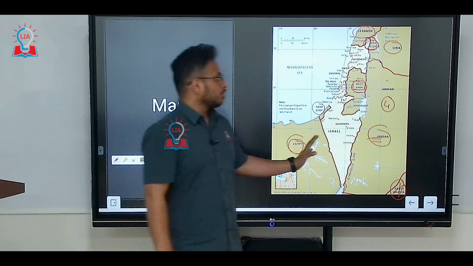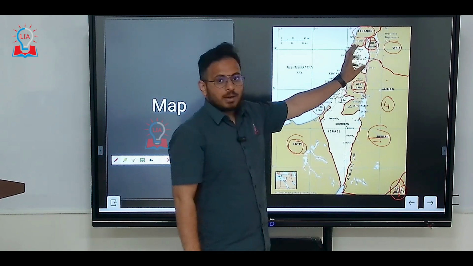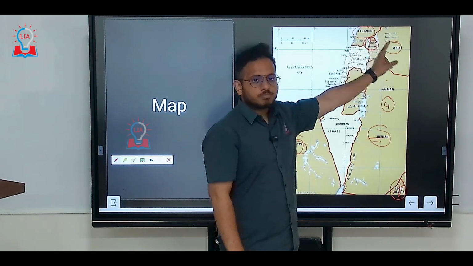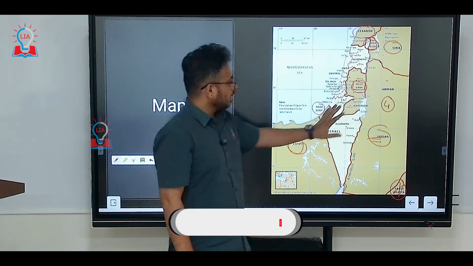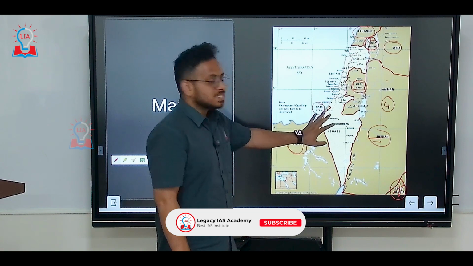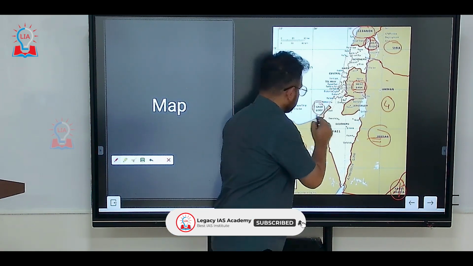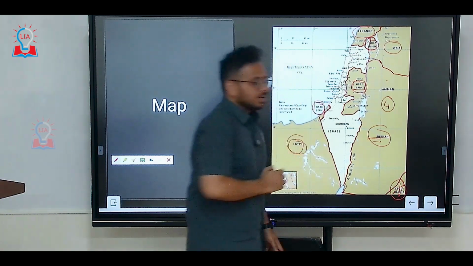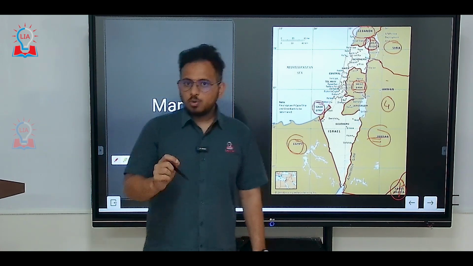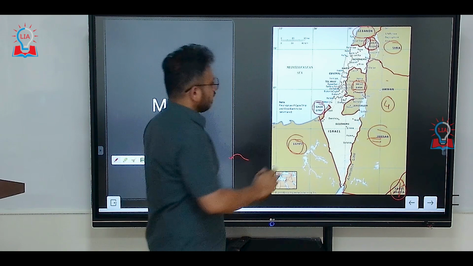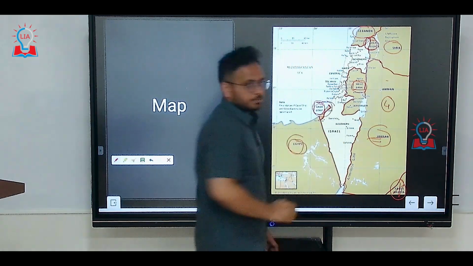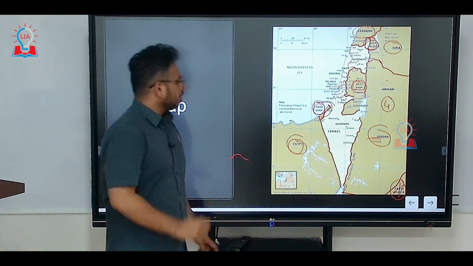So if you look at this map, you will know that Palestinian provinces are in the northernmost part of Israel, in the center of Israel, and also in the southern part of Israel, that is the Gaza Strip. This is the Gaza Strip that Israel wants to capture now, and this is the part of the geography that is disputed. So this is about the map of Israel.